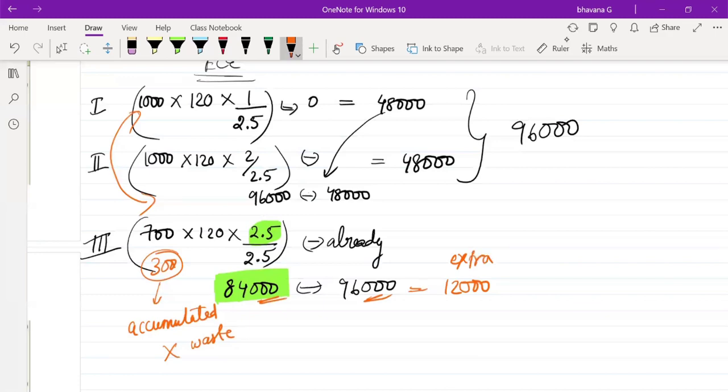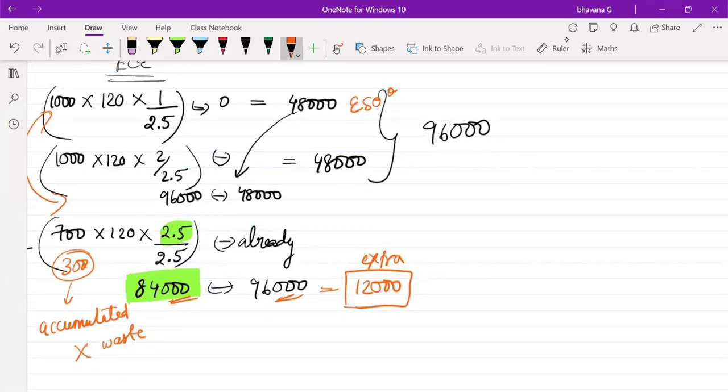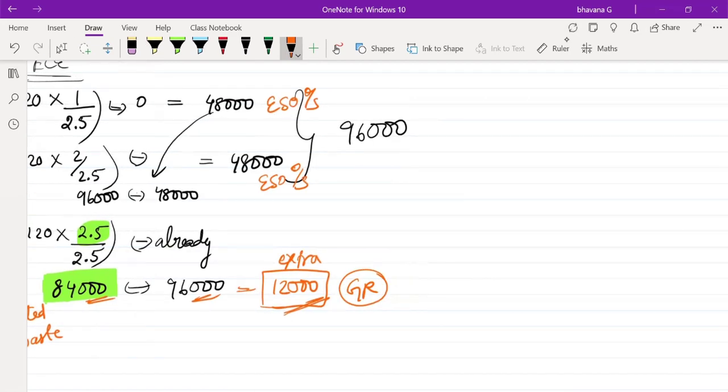This 12,000, what is this? Extra balance. Where will you transfer this extra balance? Can someone answer me? Where will you transfer this? This will also go to ESO outstanding account. Yes, very good. This extra 12,000 rupees, transfer it to general reserve. Give an entry like ESO outstanding, because here you have done extra, from 96,000, 12,000 you don't need. You have already credited this, so debit it with 12,000 because you don't need the extra balance and put it into general reserve 12,000. Clear, guys? I hope it is clear.